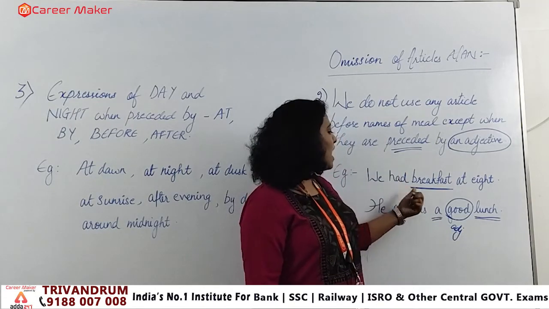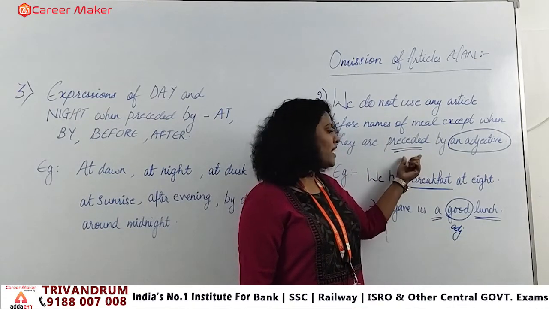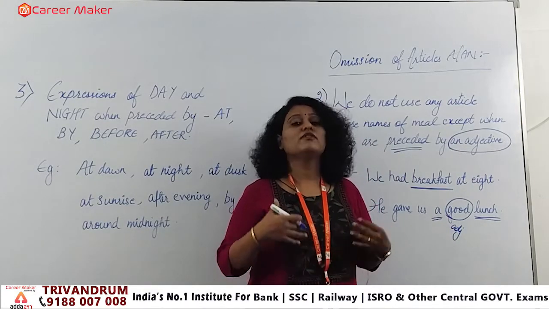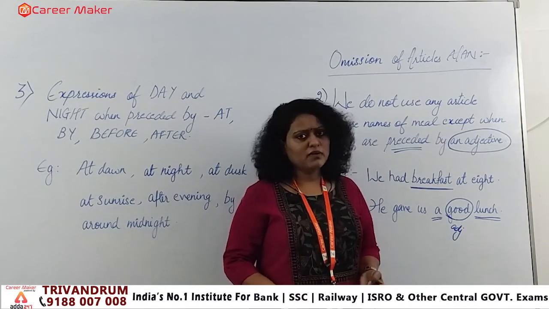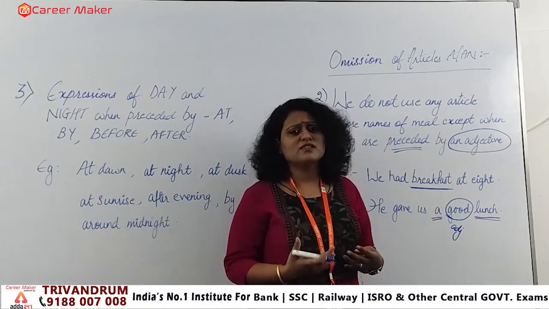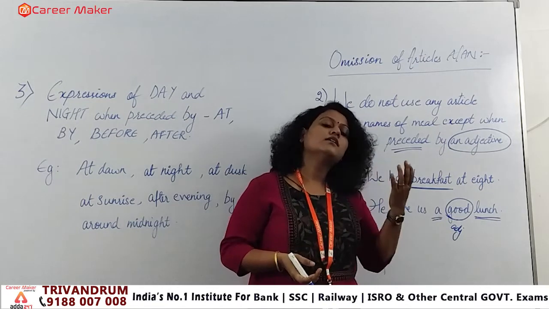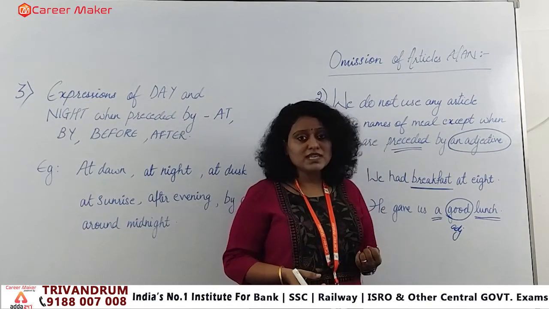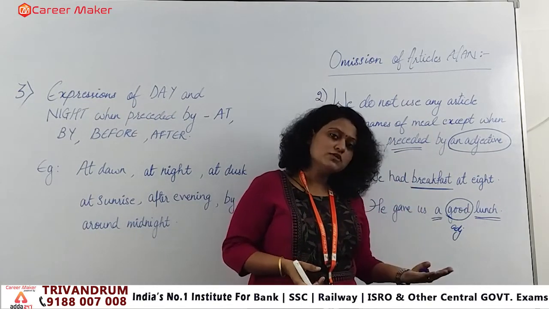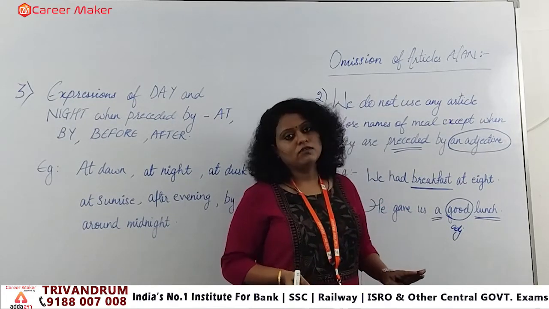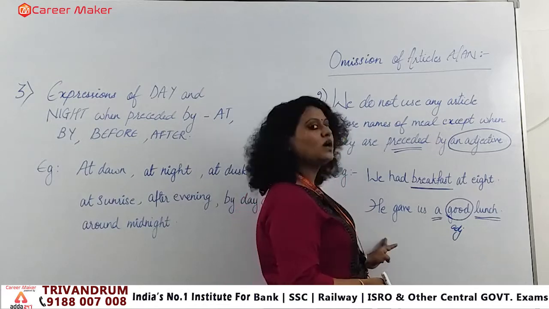Clear? So the rule we have to remember is: whenever we are using any type of meal, be it dinner, supper, breakfast, lunch, whatever, if you say I had a good lunch, that means you are using an adjective in front of it. If there is no adjective, no article will come in front of it, right? So this is one omission.